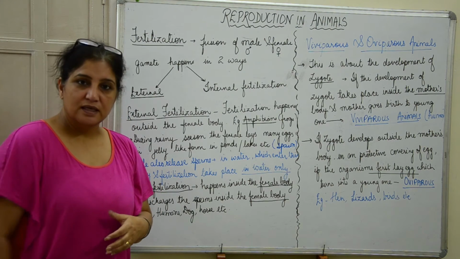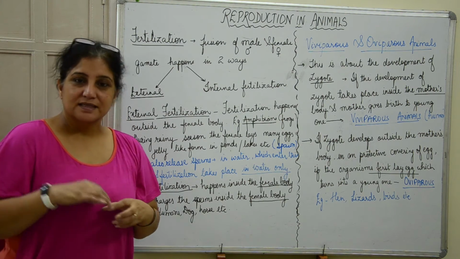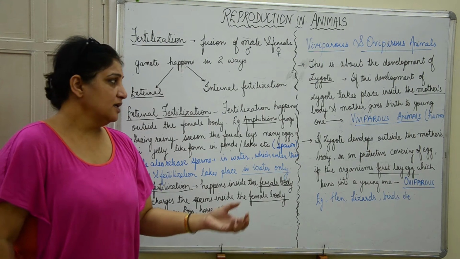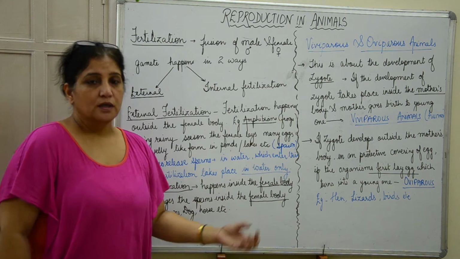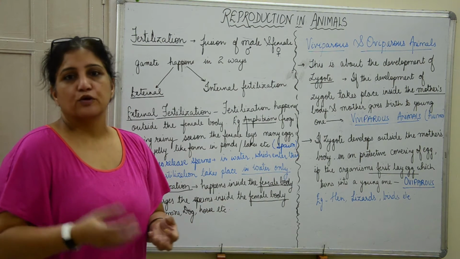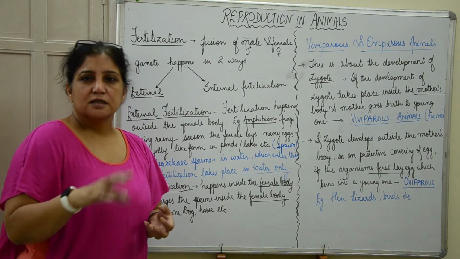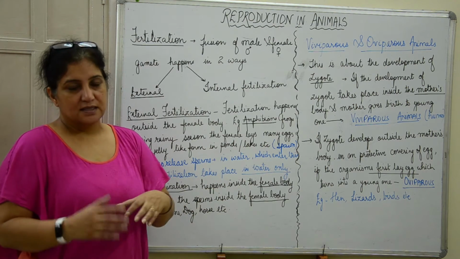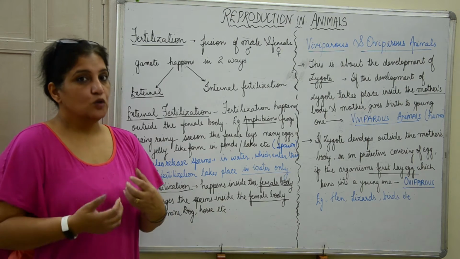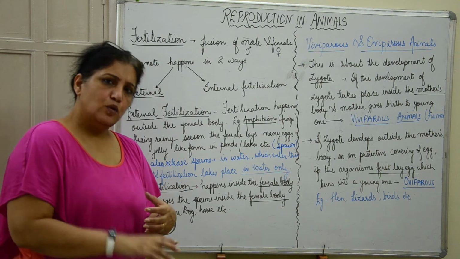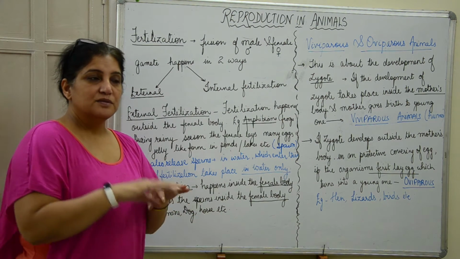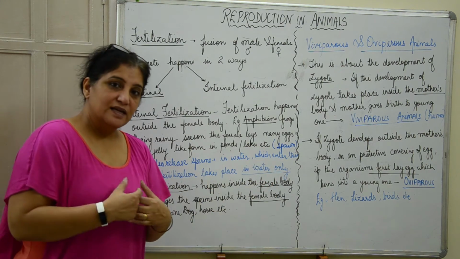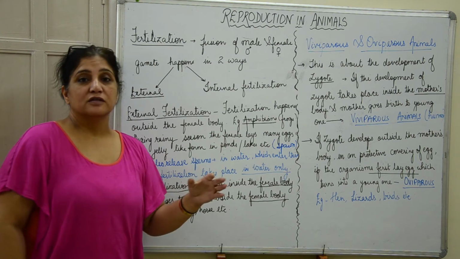seen that during the rainy season, the mother releases eggs in a jelly kind of protective covering. These eggs are called spawn, and she releases them in water, a pond or very slow moving streams. At the same time, the male also releases its sperms in the water, and these sperms move towards the spawn or the eggs, and they fertilize outside the body of the female.